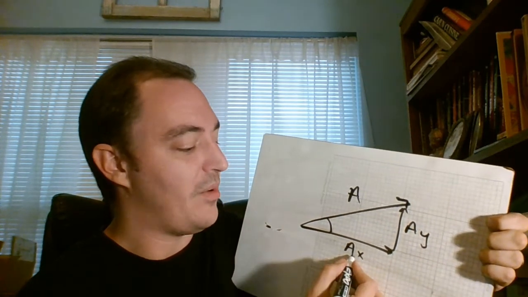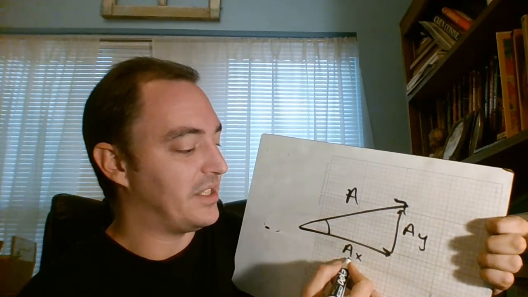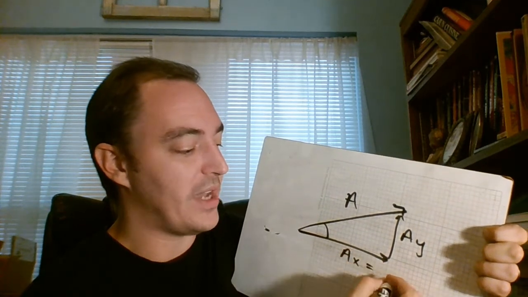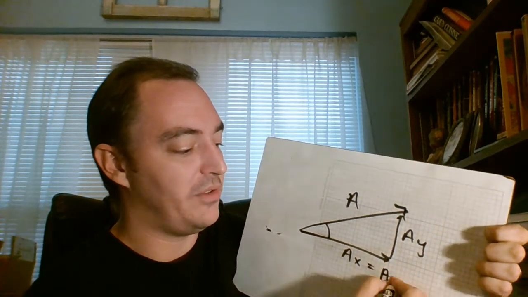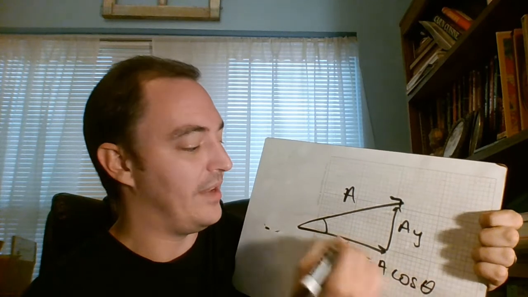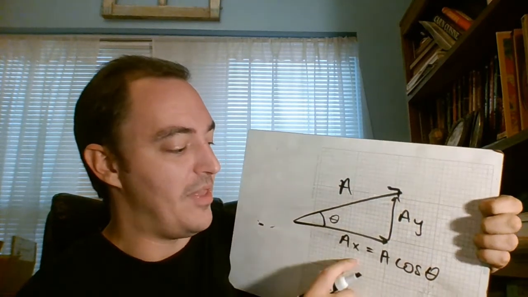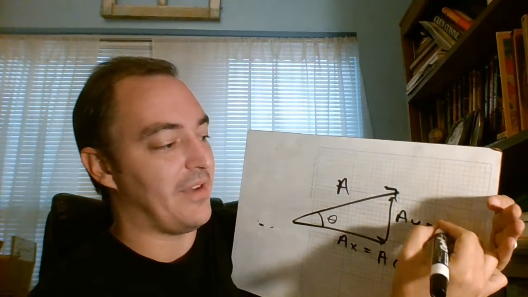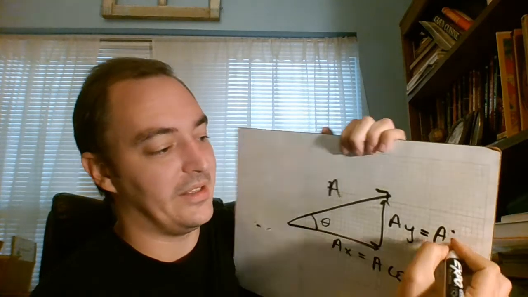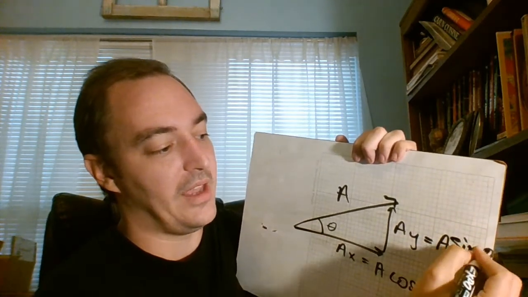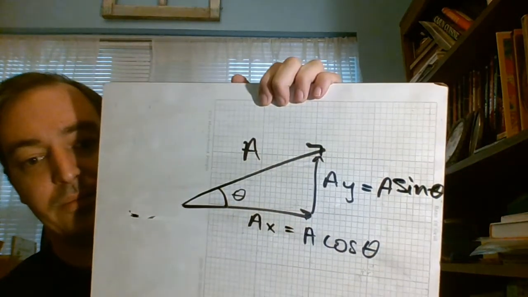But again, let's say I wanted to find this side. Well, this is my adjacent side. So we know that cosine is associated with that. Take my original vector, do the cosine of the angle given, and this is the angle theta. And it'll give me this x side. And that means that if I take the original vector, do the sine of the angle given, it'll give me the y side.